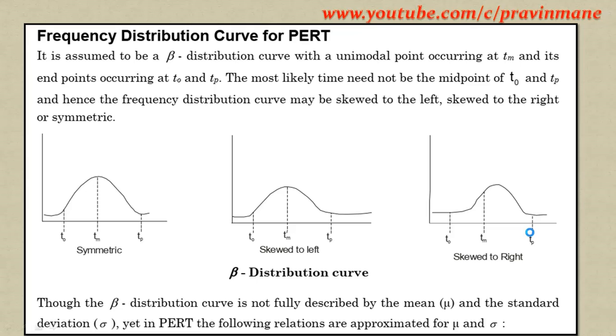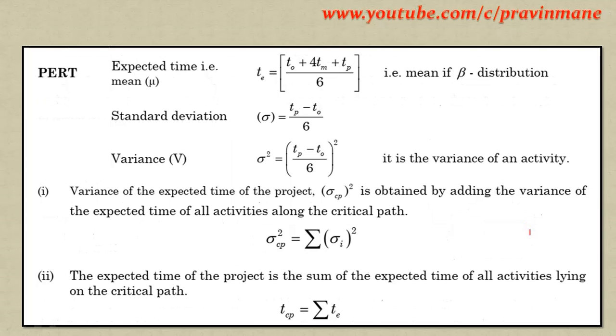Then frequency distribution for PERT. This will be boring for you. Just whenever you solve the problem, there I will explain this. So PERT, expected time, that is mu. That is T_E is equal to, as you know the formula, then standard deviation and variance.